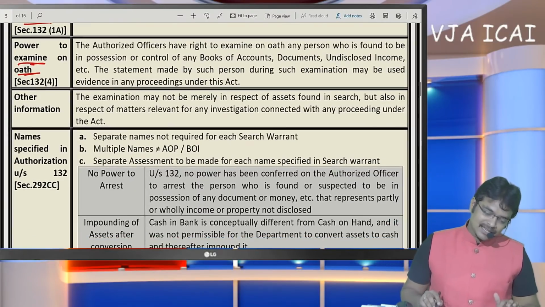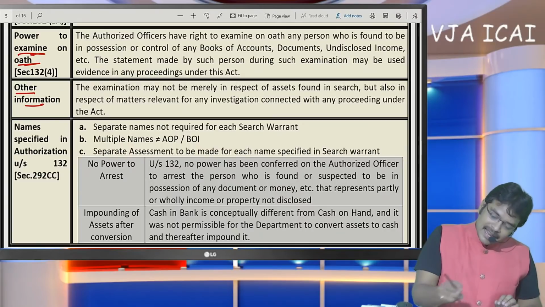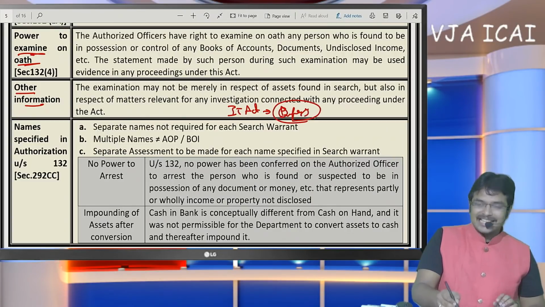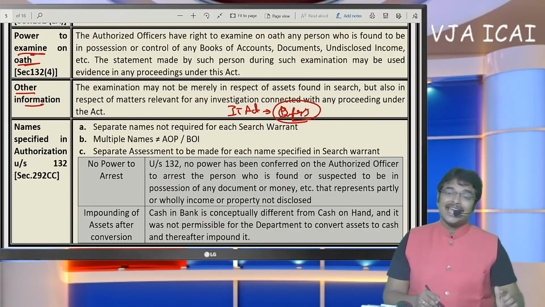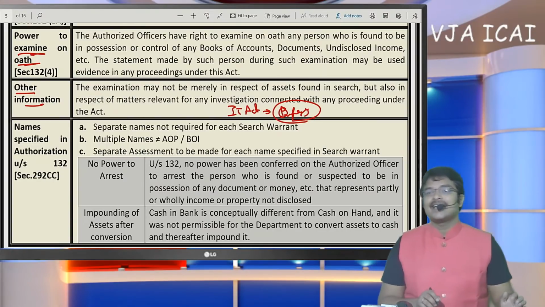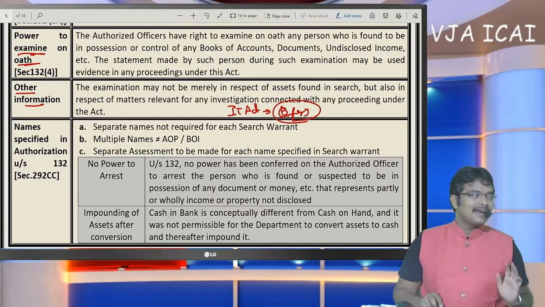He has to answer the questions on oath. That means correct answers must be given. Other information, any information which is useful for the purpose of the Income Tax Act. There were certain expense bills, dummy expense bills, being raised by the SSC. It was found in the course of search; whether they can be seized? Yes, any information which was required for the purpose of the Income Tax Act can be taken up here.